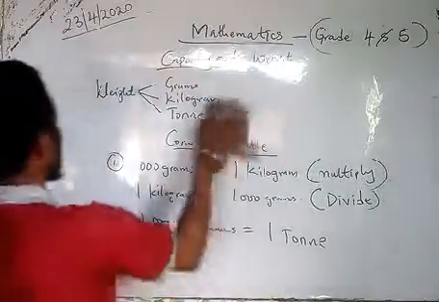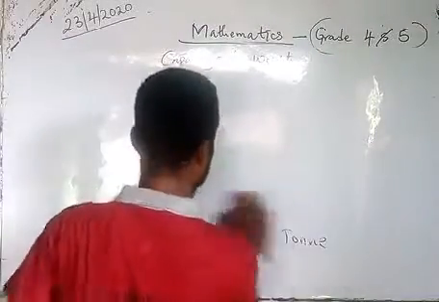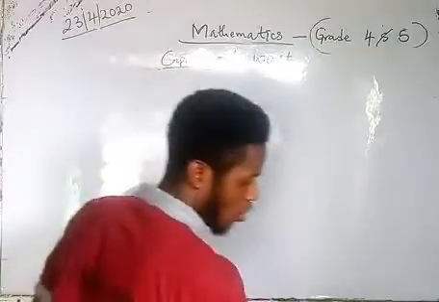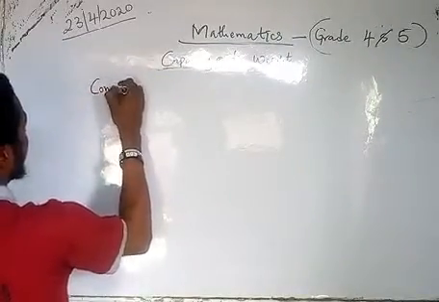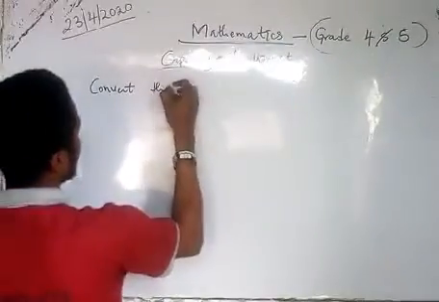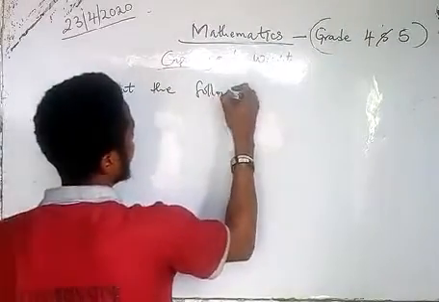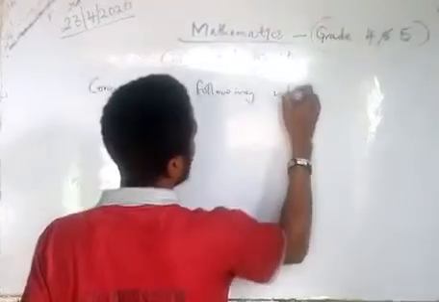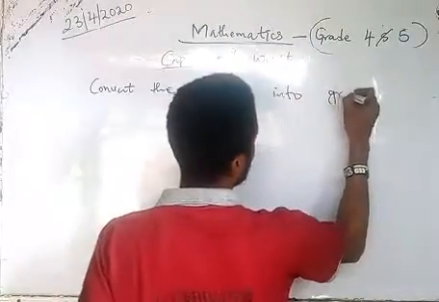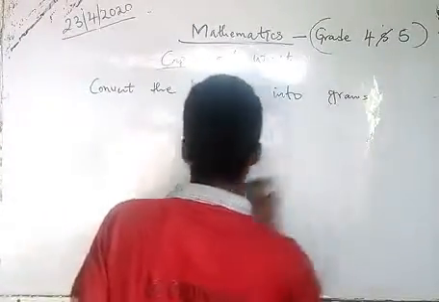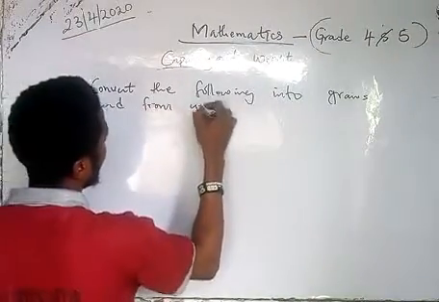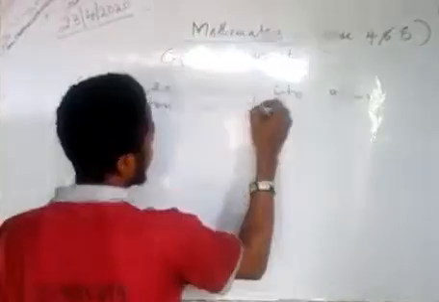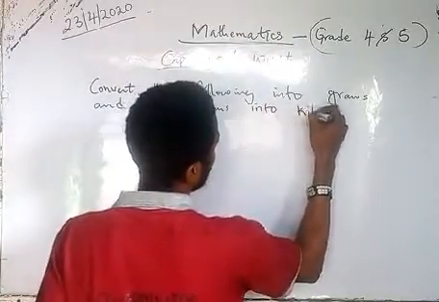Let's quickly take a question so I understand what we are saying. The first question is: convert the following into grams, and from grams into kilograms.